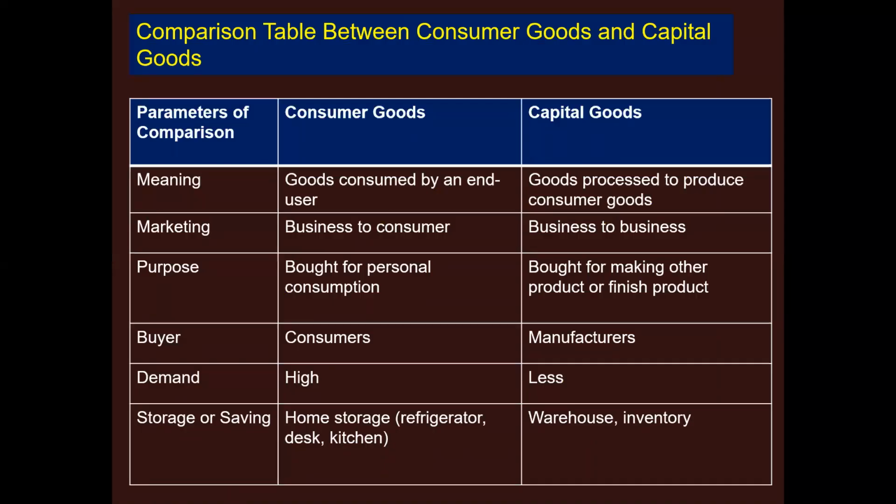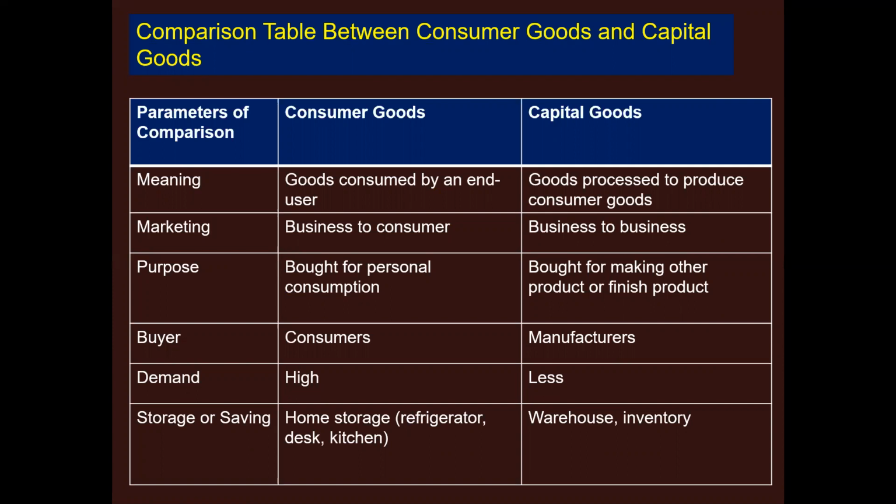Now, this is the comparison table between consumer goods and capital goods. The first column shows the parameters on the basis of which we will differentiate consumer goods and capital goods. So, goods consumed by an end user are consumer goods, whereas goods processed to produce consumer goods are capital goods.